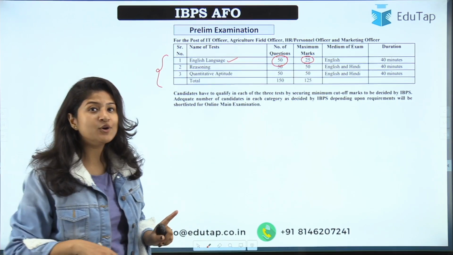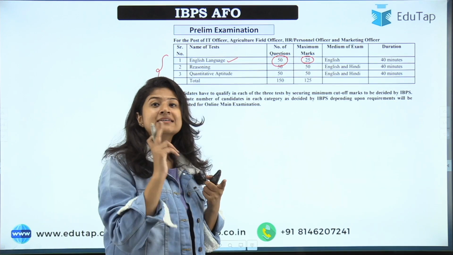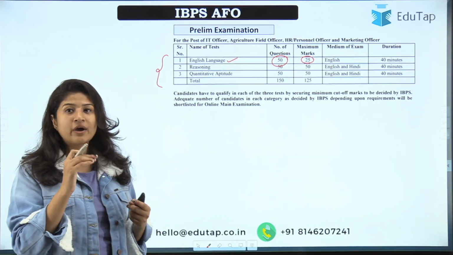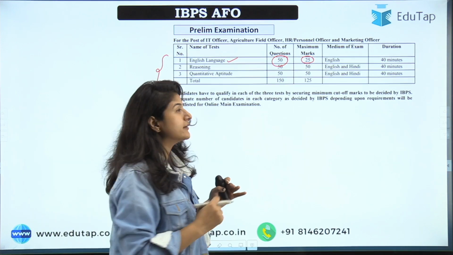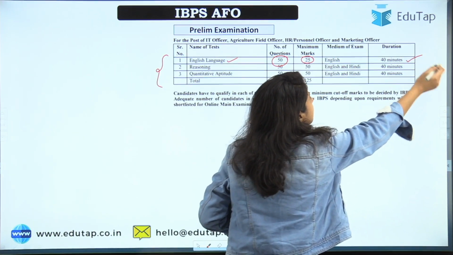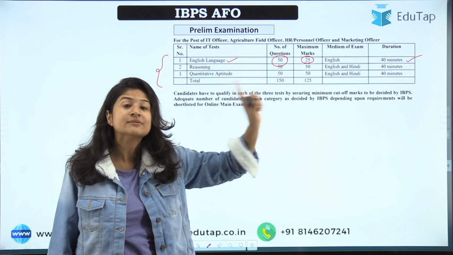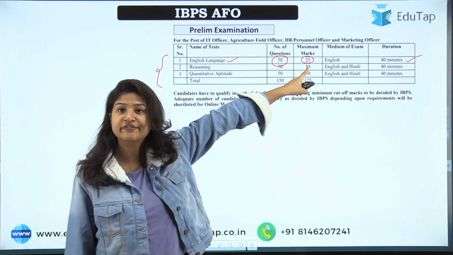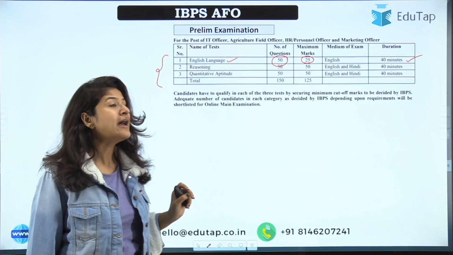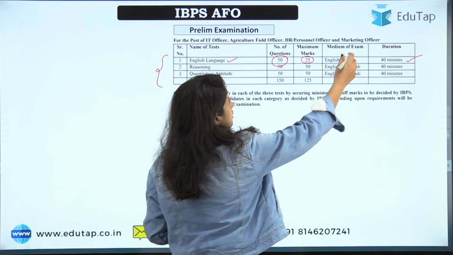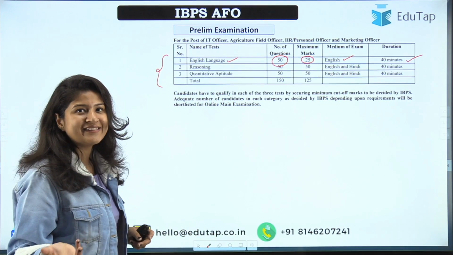And how much time are you given for this particular section? Do remember that in IBPS AFO you have section-wise time divided, right? So for this you get 40 minutes. In 40 minutes you have to attempt 50 questions. The maximum that you can get is 25. That is for English, right? And the medium of examination is obviously English, it cannot be Hindi.